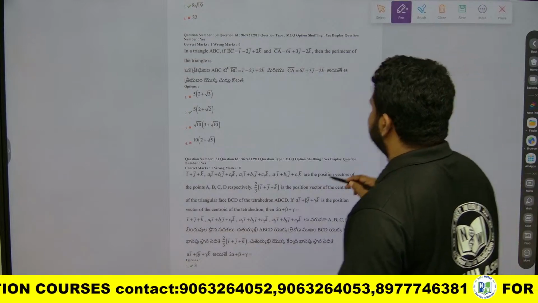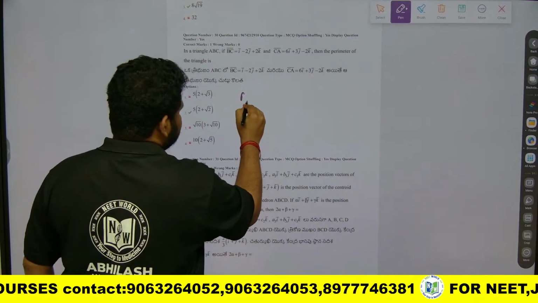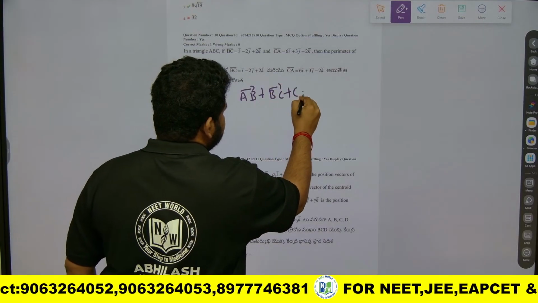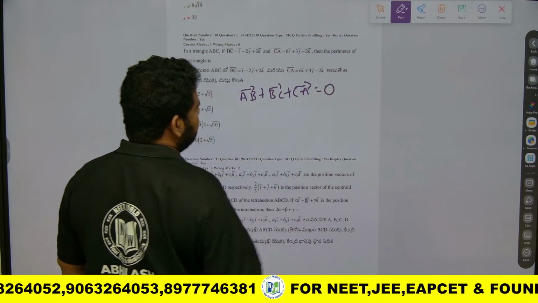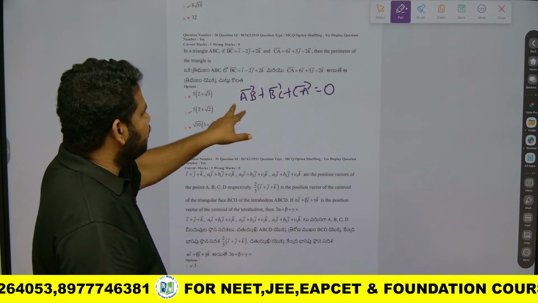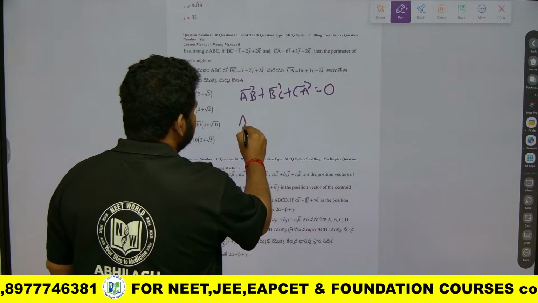To find the perimeter of the triangle, first of all, you know that vector AB plus BC plus CA is equal to 0. Now BC plus CA is given and I have to find AB.